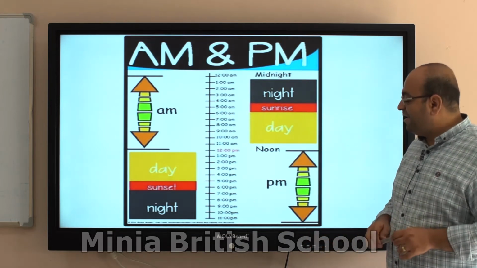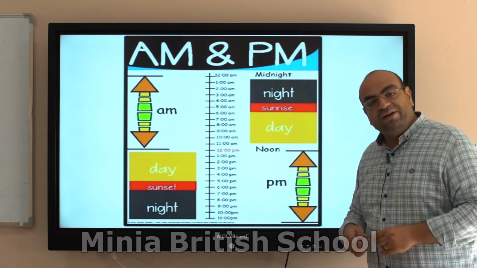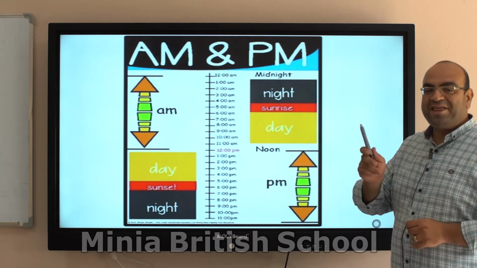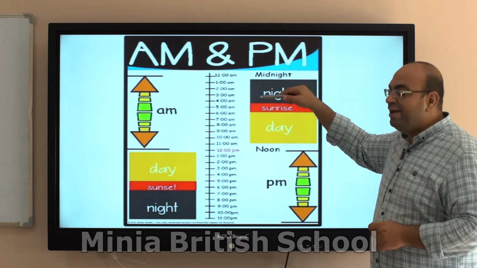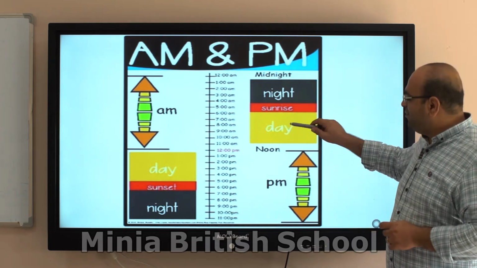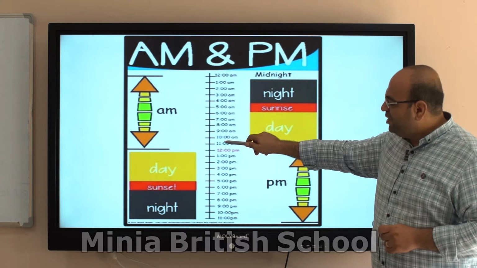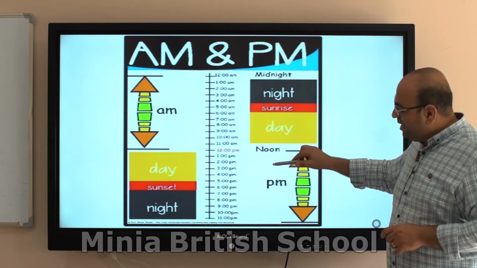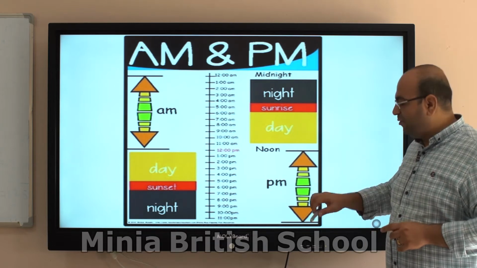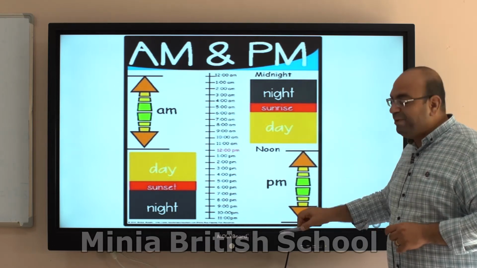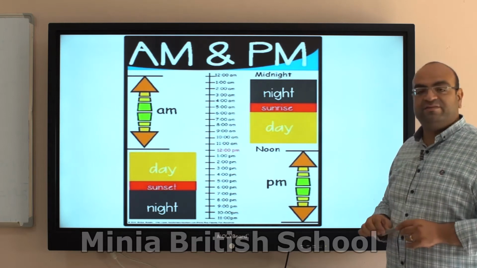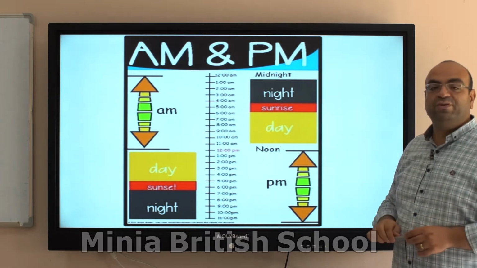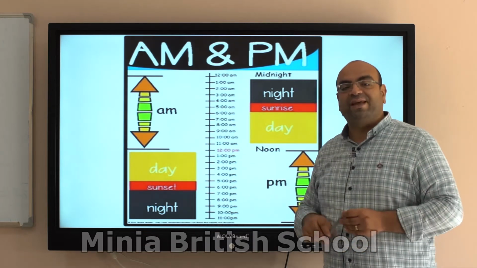We sleep at 10 PM. We carry on sleeping at 11 PM till we reach midnight. Then it's not PM anymore, it's AM. Till we wake up and we have our day, till the noon comes, turns to be PM, then we carry on. So from the noon time, it's PM till midnight. And from midnight, it's AM till noon. That's how we can say it.